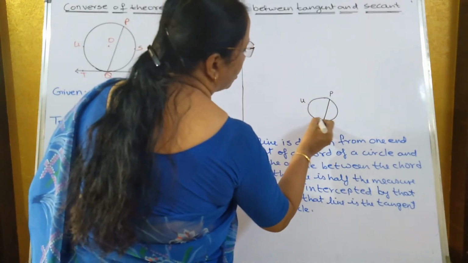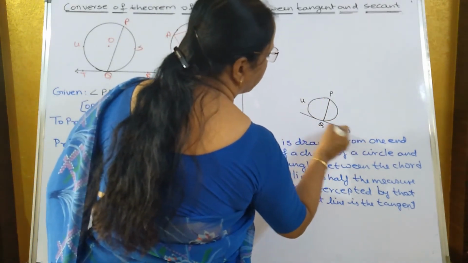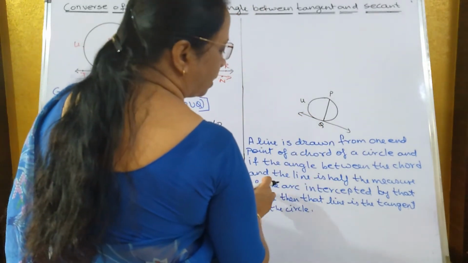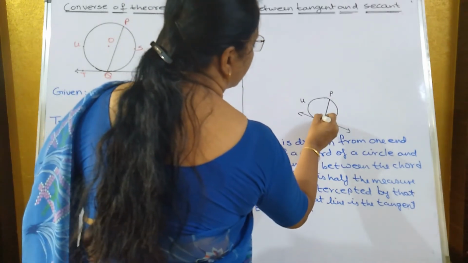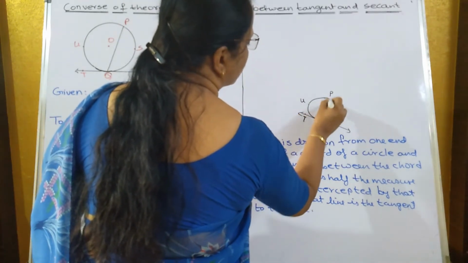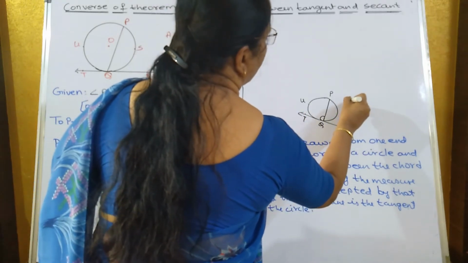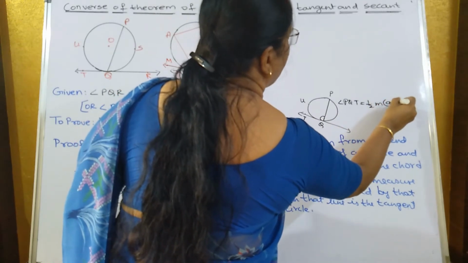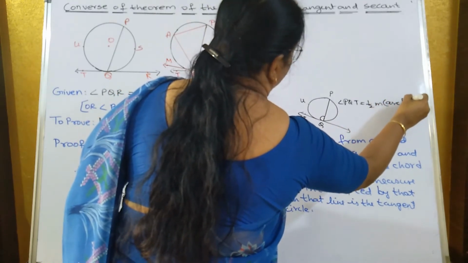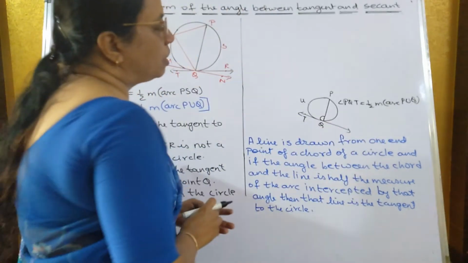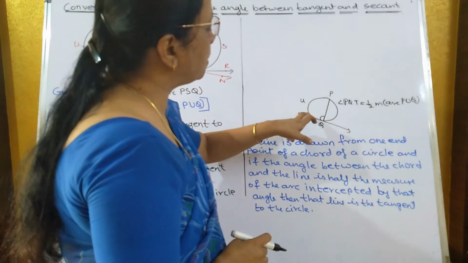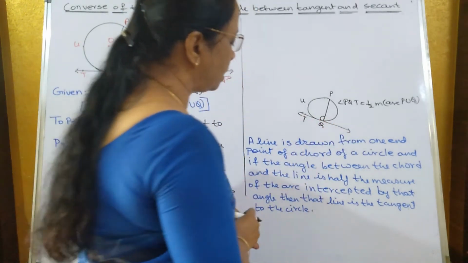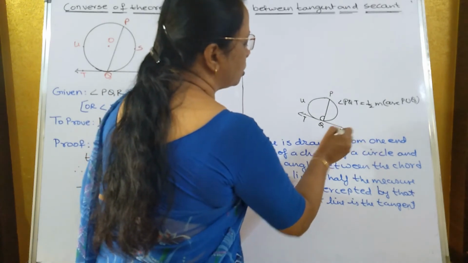From one end of the chord, if I draw a line, and the angle between the chord and the line is half the measure of the arc, let us take this as T. So if angle PQT is half of measure arc PUQ, then this TR should be the tangent of the circle.